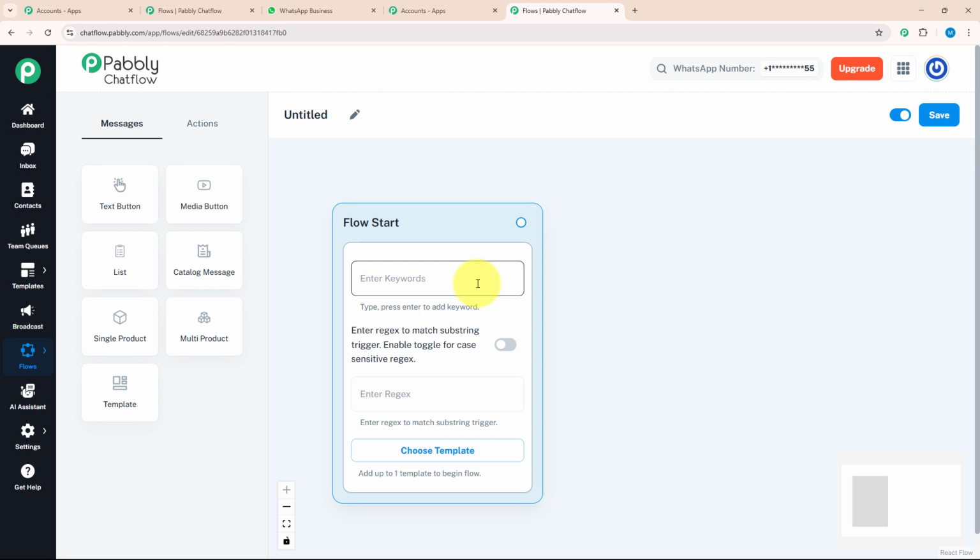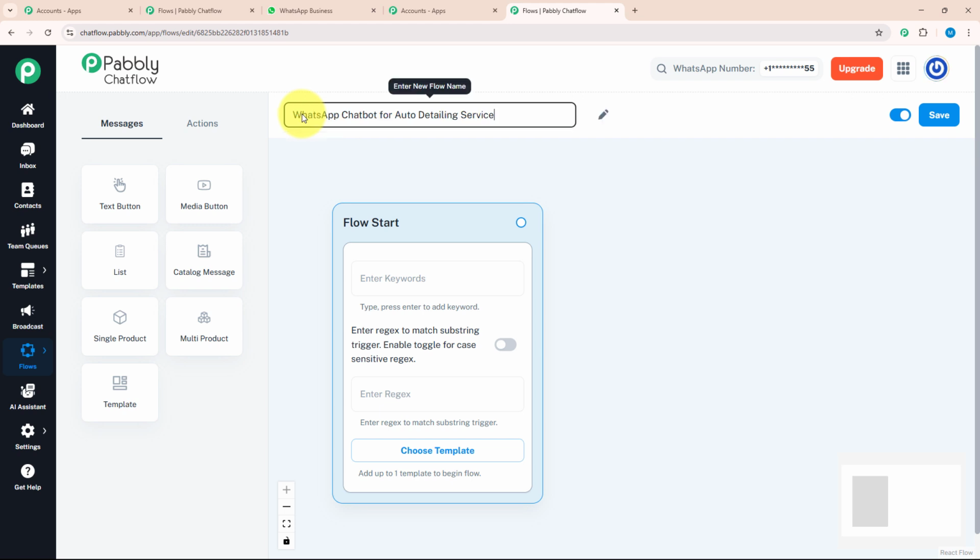As we got to know about all 3 features, let's get started building this flow. For that, you need to give a meaningful name to your flow. As we are making this chatbot for auto detailing, I will name my bot accordingly as WhatsApp chatbot for auto detailing service.